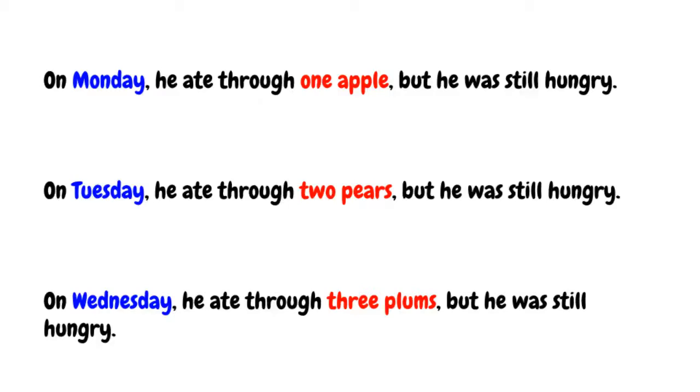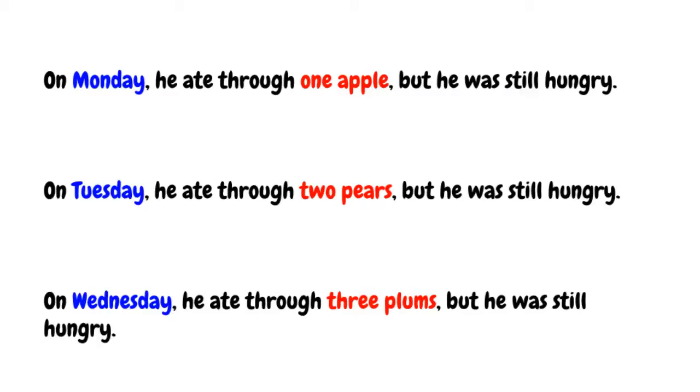Now I don't know what the next food is, but how many of them do you think he's going to eat on the next? Well, first of all, what would be the next page? On what day do you think? Monday, Tuesday, Wednesday. Probably the next day is Thursday. So on Thursday, how many pieces of fruit do you think he ate? Let's see, on Monday he ate 1, on Tuesday he ate 2, on Wednesday he ate 3. On Thursday, how many do you think he'll eat? I think he's going to eat 4, because that's the pattern.